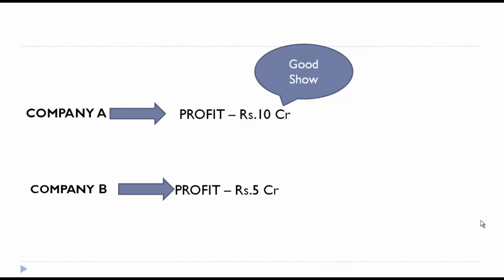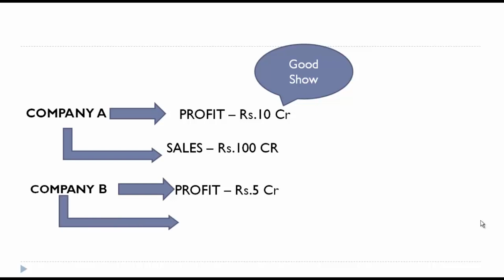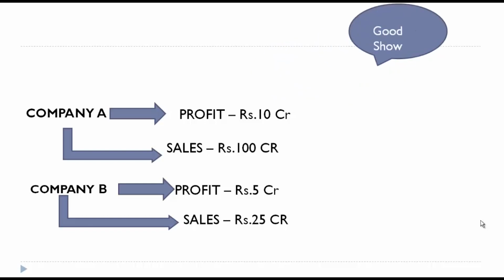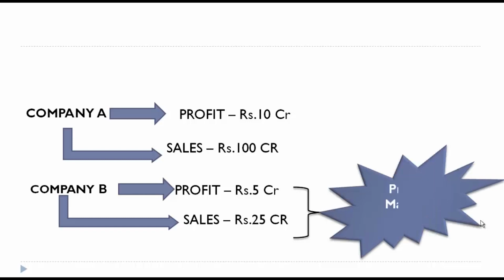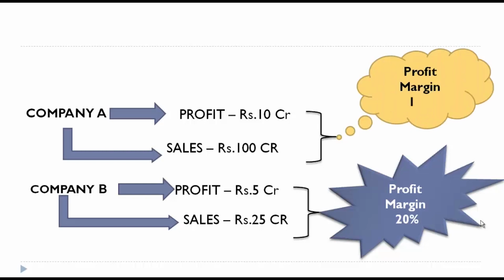But if I'm going to give you additional information about company A on sales, it has made sales of 100 crore and company B has made sales of 25 crore. Would you still maintain your comment on good show? Probably you would withdraw, because company B has earned a profit margin of 20% on its sales, whereas company A has earned a profit margin of only 10% on its sales.